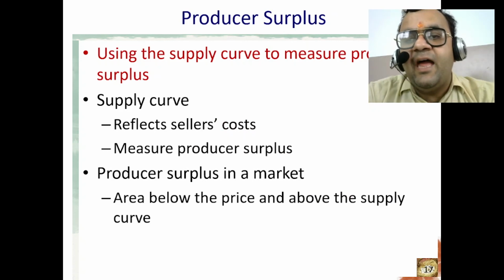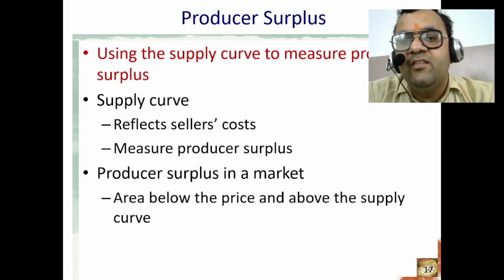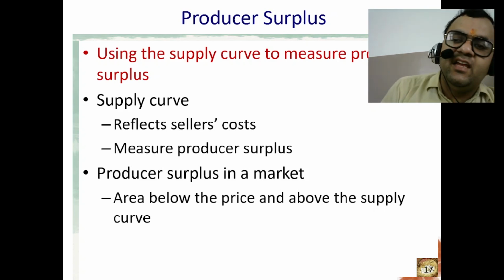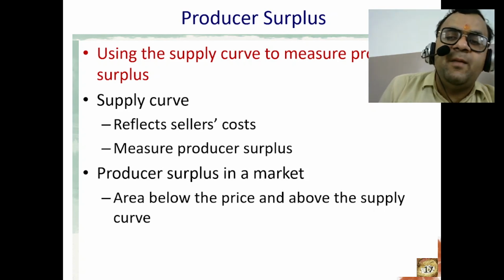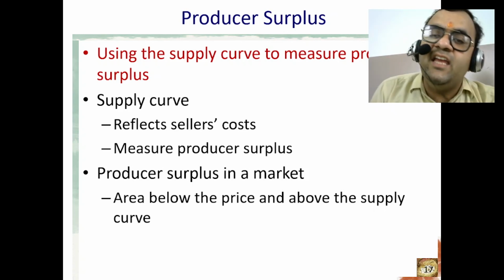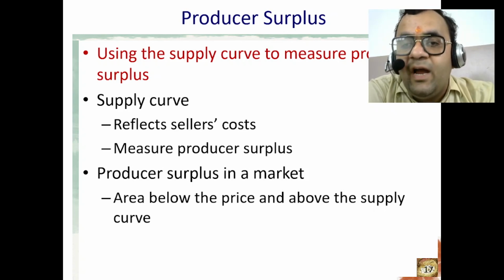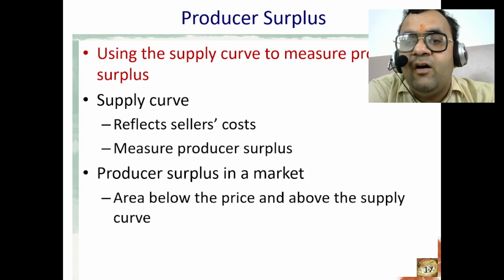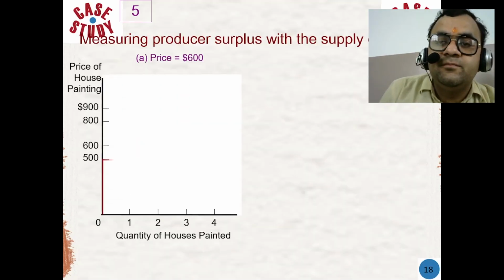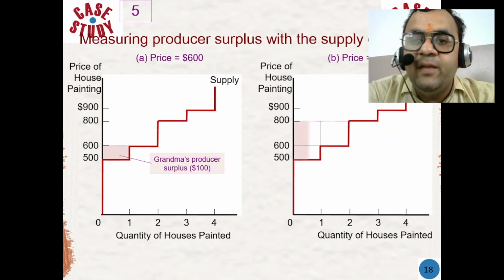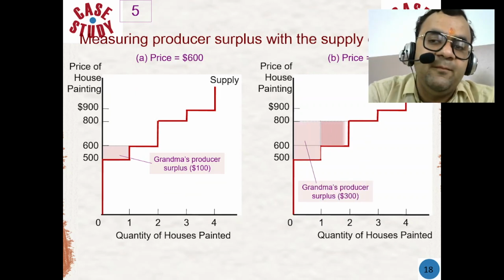By using the supply curve, how can we measure producer surplus? Producer surplus can be measured using the supply curve by calculating the area between the supply curve and the market price. To identify the market price and the corresponding quantity supplied on the supply curve, we have to draw a horizontal line at the market price to represent the producer's willingness to sell.